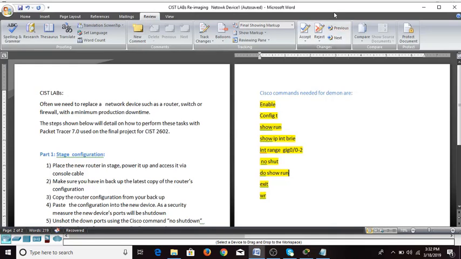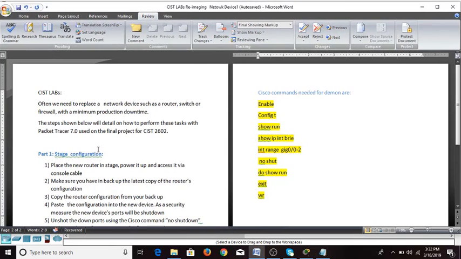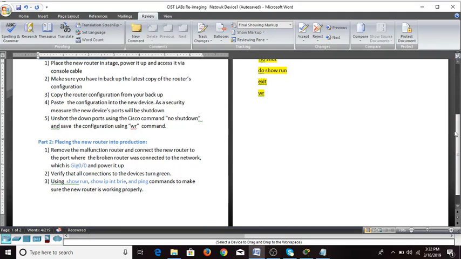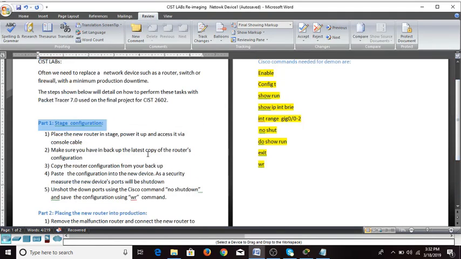On the left side of this document, I divided this work in 2 parts. The first part is the staging, which is the place where you put the router to load the configuration for the first time. First you place the router in the stage. Second, you make sure you have a good running configuration on the router. Third, you copy the configuration from your backup. Fourth, you place this running configuration into your router.